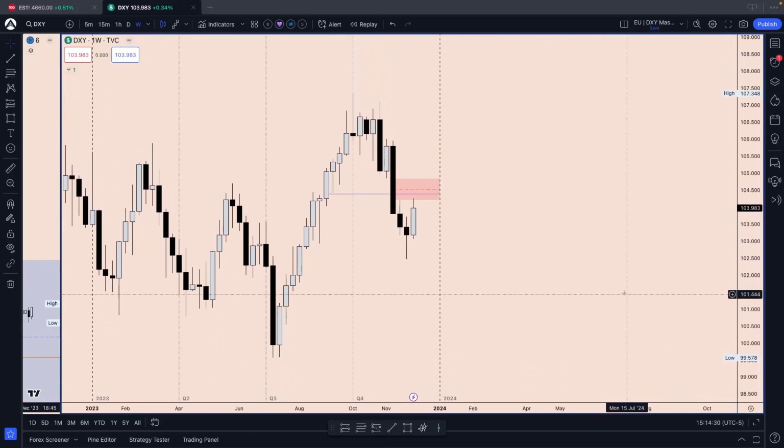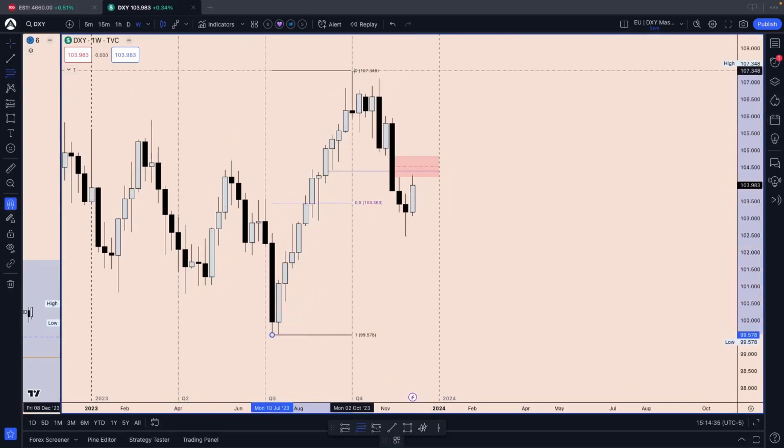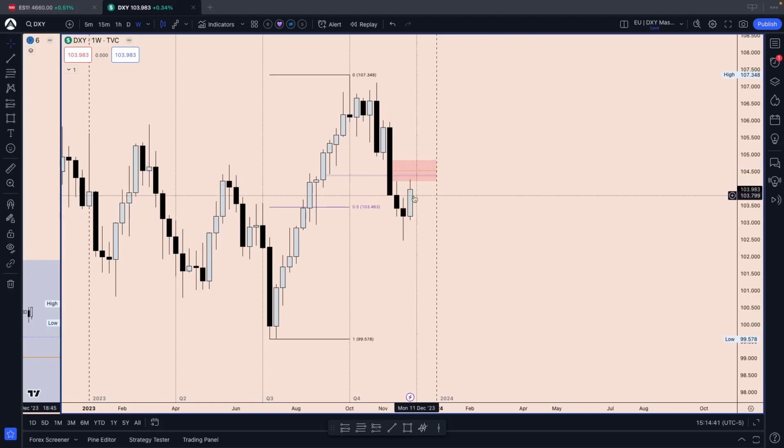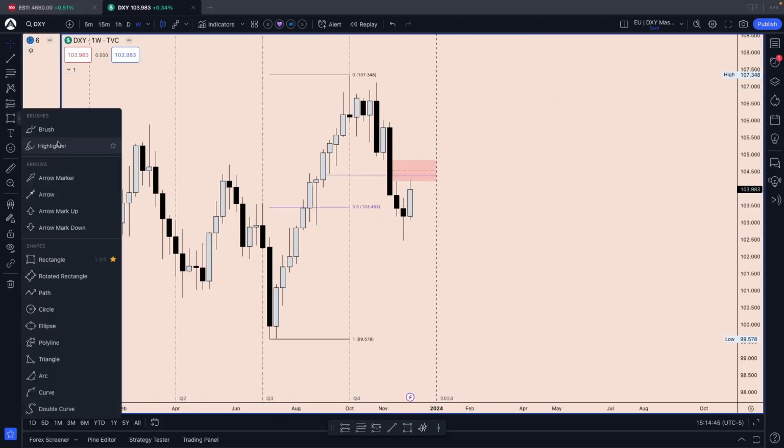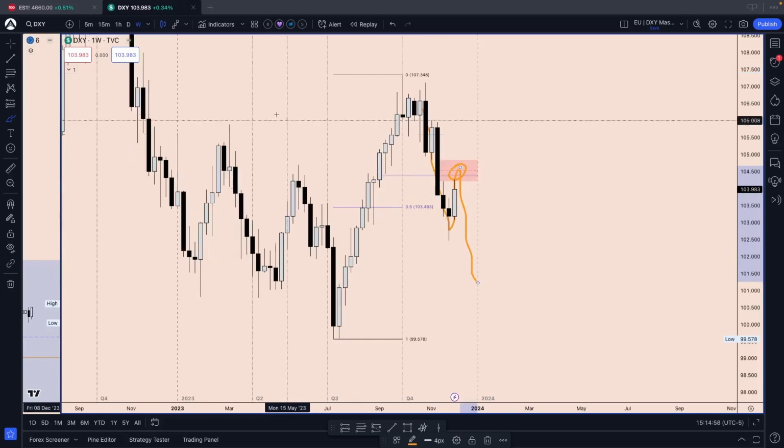We also hit the 50% of our retracement right here. So we hit that 50%, we closed below, and now we're starting to retrace. Question is, are we going to continue higher from here or continue lower from here? Well, right now, there's no easy way of telling you the answer. I want to see what happens around this area. Right now, we're in bearish order flow. So what would I expect? Continuation further to the downside. That's a question that we tried to answer last week.